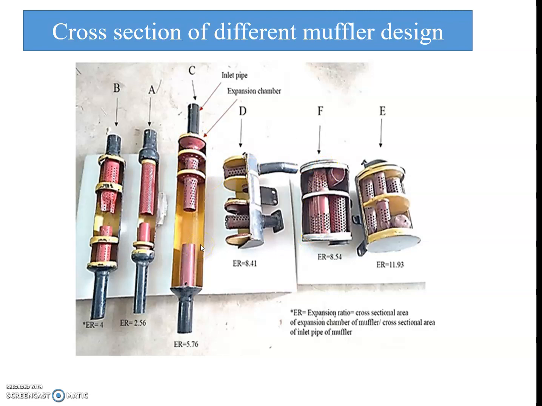So these varying lengths also decide the performance of the muffler, along with the varying expansion ratio, that is the cross-sectional area of the expansion chamber of the muffler to the cross-sectional area of the inlet pipe of the muffler. So these are the types of mufflers which consist of these parts.